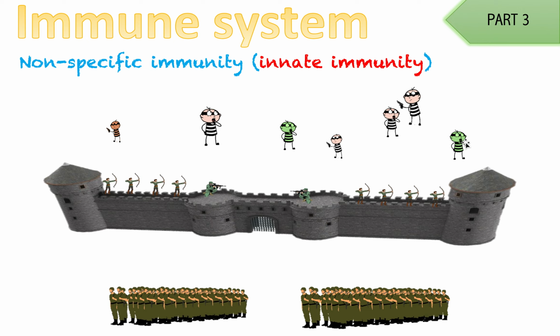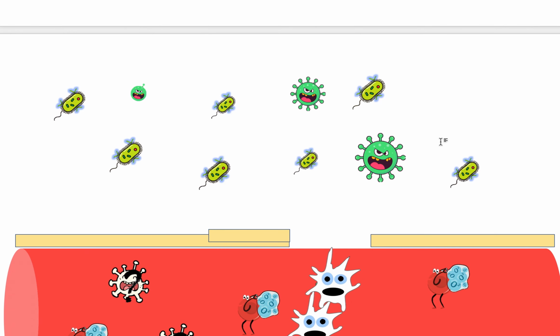For example, say this guy was bulletproof or had like a super strong vest on. If you shoot it, it's not going to kill it immediately. You'll have to take time and find another way. Therefore, non-specific immunity, since it uses the same method every time, is not that good because some of the pathogens can survive it. And so it's not as effective. It's slow and ineffective.